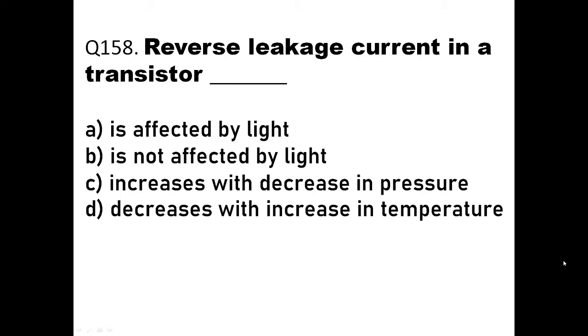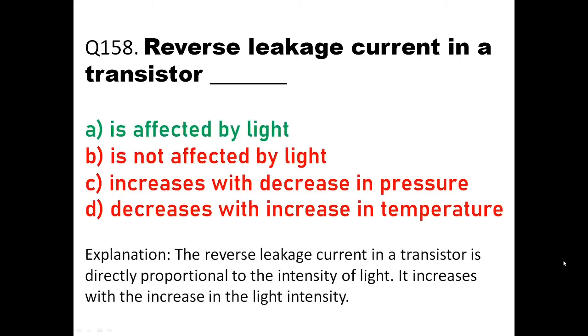Okay, reverse leakage current in a transistor, that is, we are speaking here about a phototransistor, is affected by light. If light incident on it increases, the leakage current also increases. If light incident on it decreases, the leakage current decreases. So here the option should be option A, that is, reverse leakage current in a transistor is affected by light. In the explanation I have also given you, it is directly proportional to the intensity of light. It increases with the increase in the light intensity.